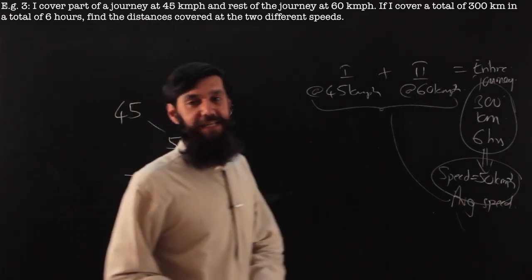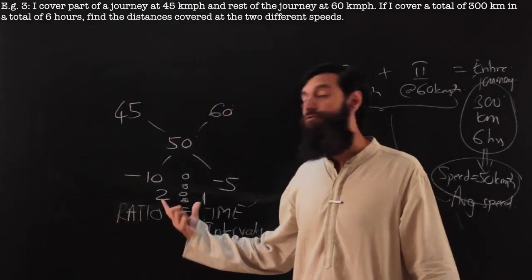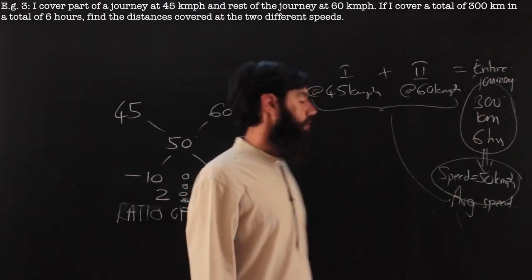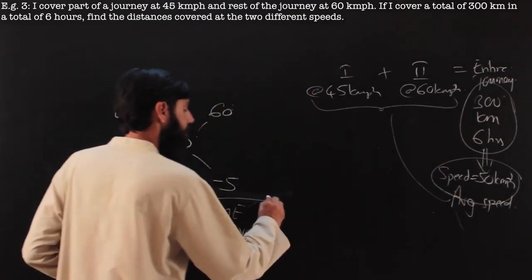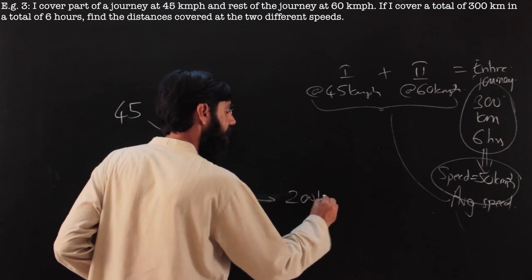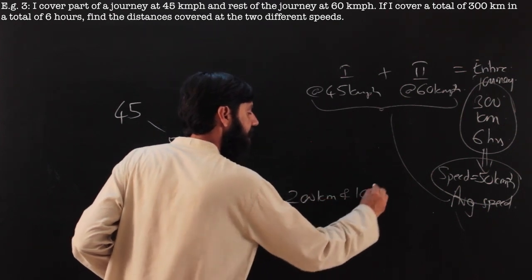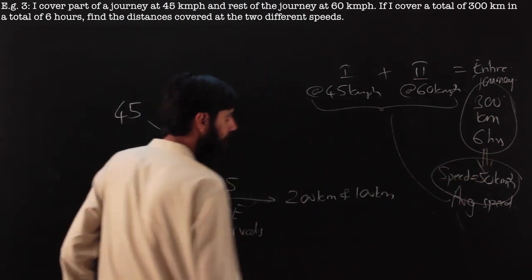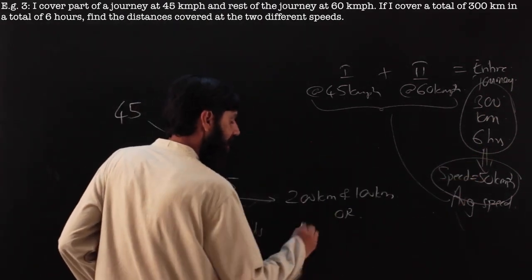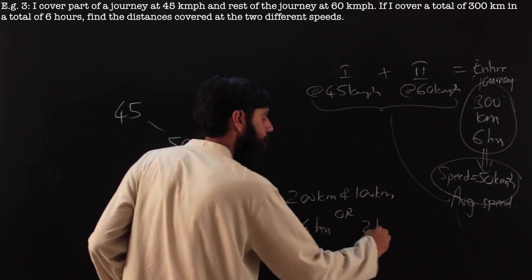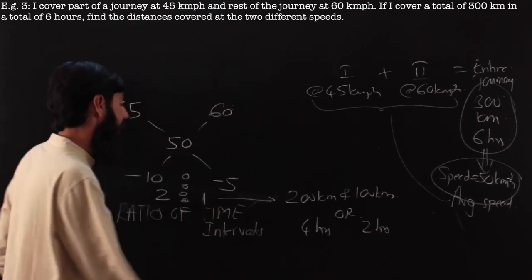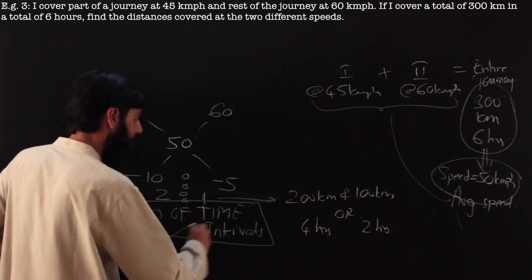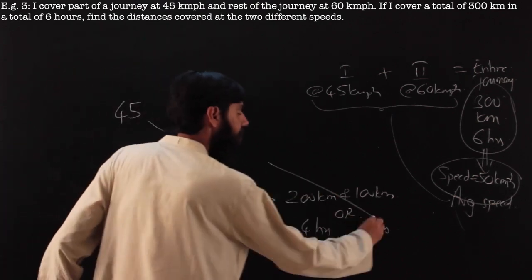The problem begins here. Many of us use this ratio and divide the 300 in 2:1. Does this become 200 kilometers and 100 kilometers, or do I divide the hours, that is 4 hours and 2 hours? This is where the problem is, and hence we say it is the ratio of time and not of distance.